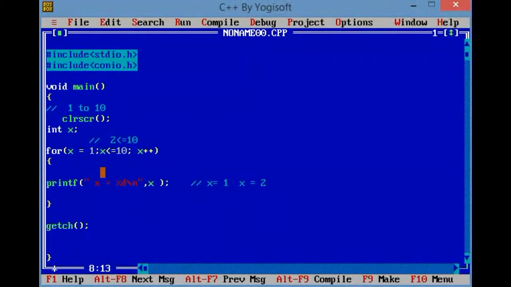The syntax of the for loop: how do we write code in this for loop? We need three steps. First step is initialization, second is condition, then the third one is increment. Right? And if I move to the next example, I need the sum of 1 to 10 numbers. These are natural numbers. I need to calculate the sum of 1 to 10 natural numbers.